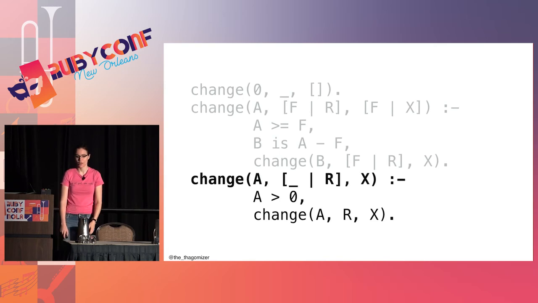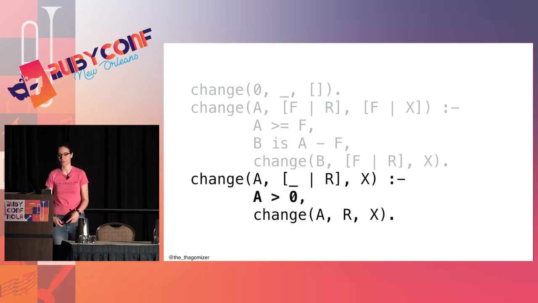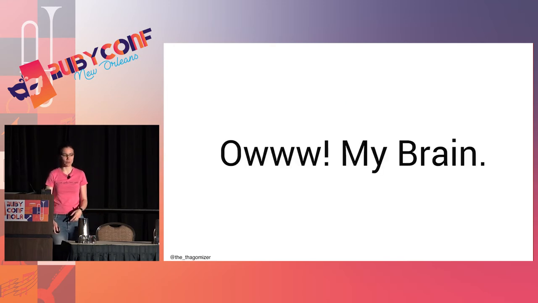Third clause, this is the case where we don't use the first coin or bill. So I used a don't care again. I only want to apply this one if I'm actually making more than 0 in change, because if I'm making just 0, I can use the first one above, the very first one. And in this case, I'm going to say, hey, the way you make change for A is you use the rest of the stuff in your cache drawer, and the way you do that is X. So this is the other recursive case. And I promise it works.